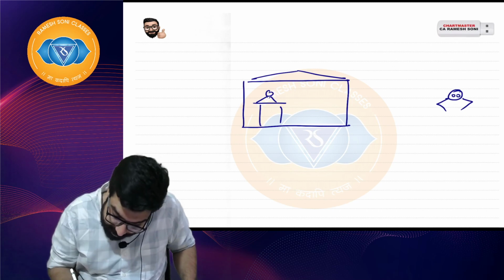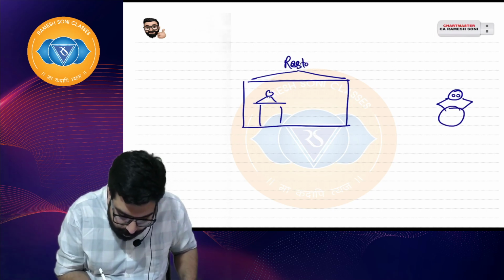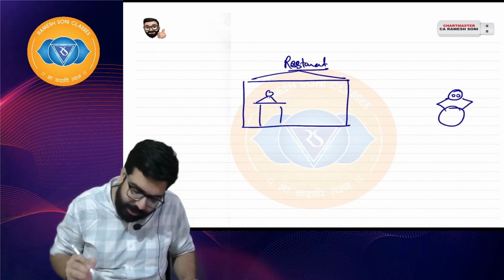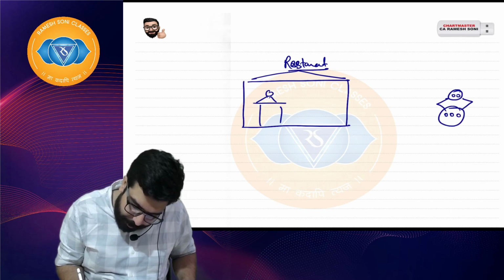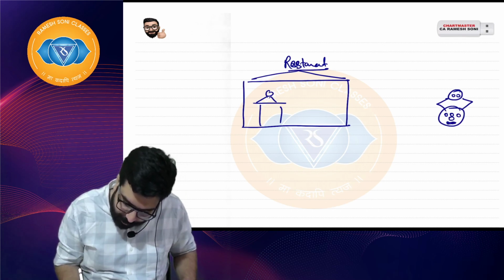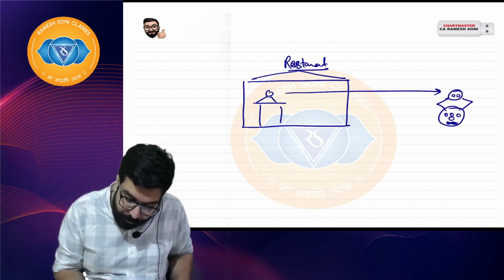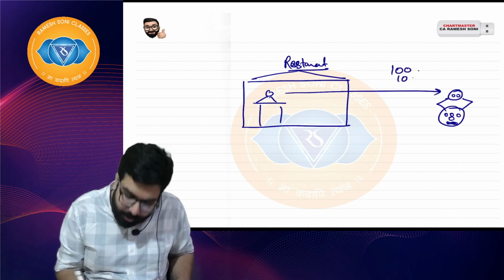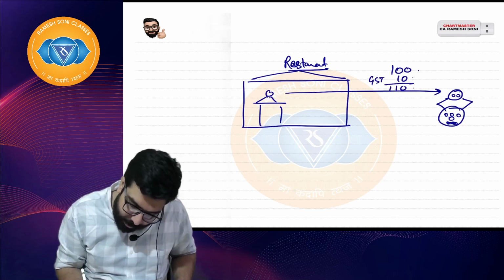So Ram's friend is Shyam. Shyam came to Ram's restaurant. Ram went ahead and supplied him food, say idli or whatever you want, or some sabji. He supplied the food. Ram gave him a bill of 100 rupees for the food, and for example he charged GST of 10 rupees, making 110.